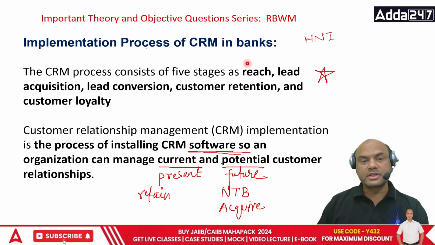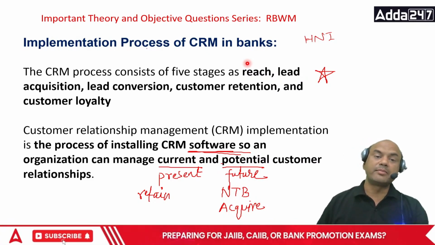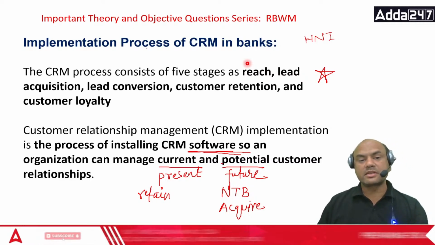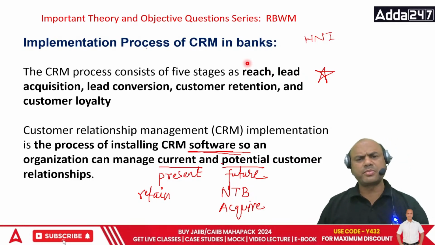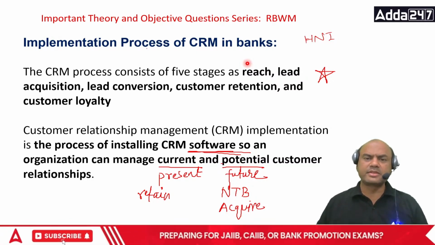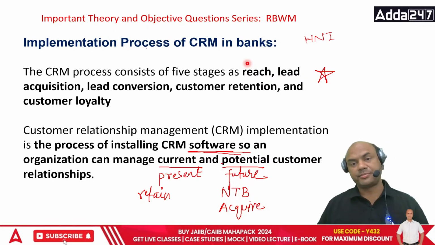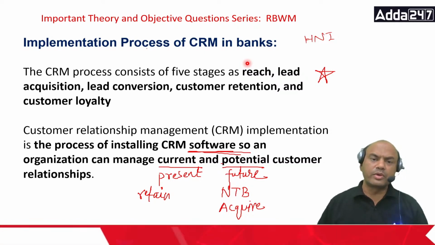Now here if you see, there are two words mentioned. Organization can manage the current and potential customers. Current and potential. What is potential? How will you know potential customers? Current is okay. Present means I am having that PAN card of that customer, cust ID I am having. Potential means the customer whom I don't know, who has not come to my branch.